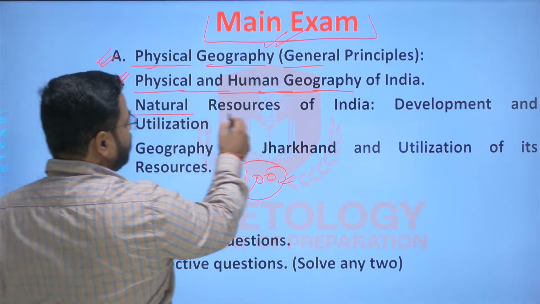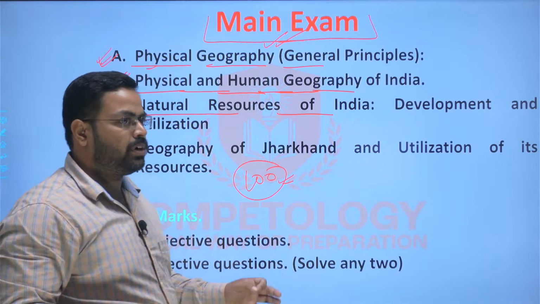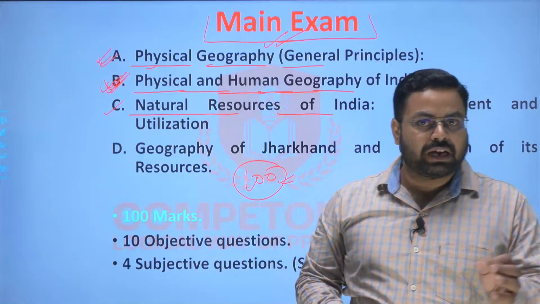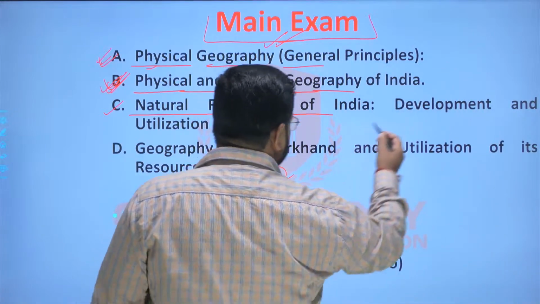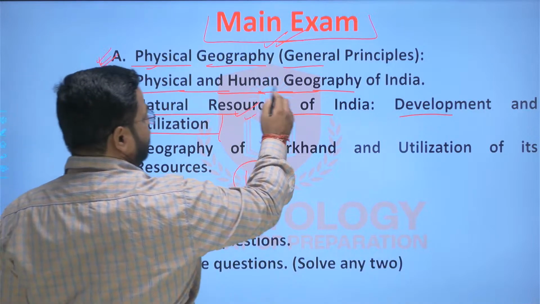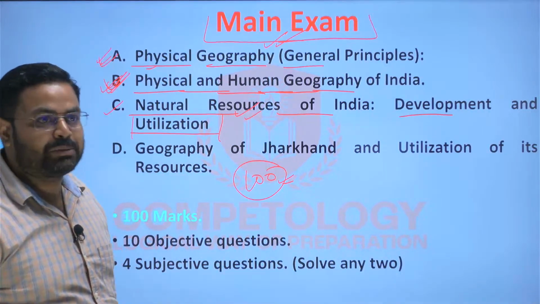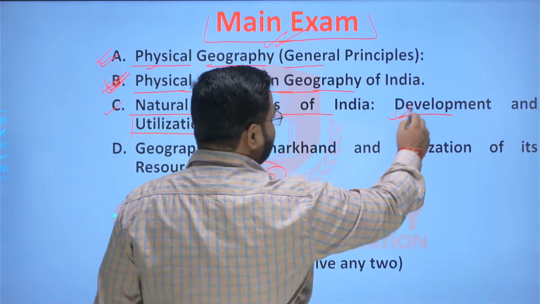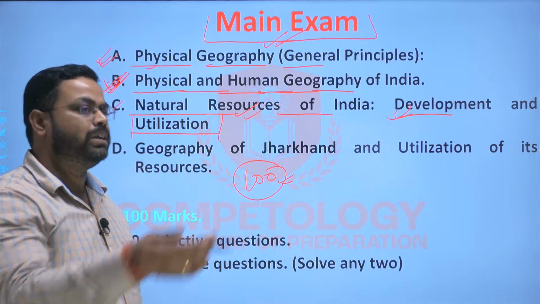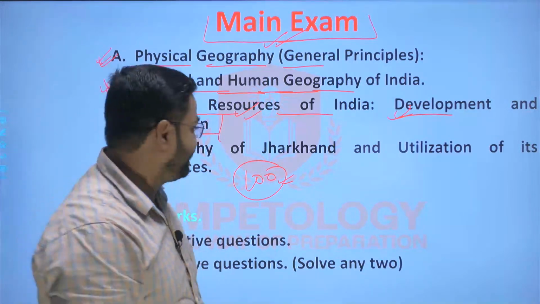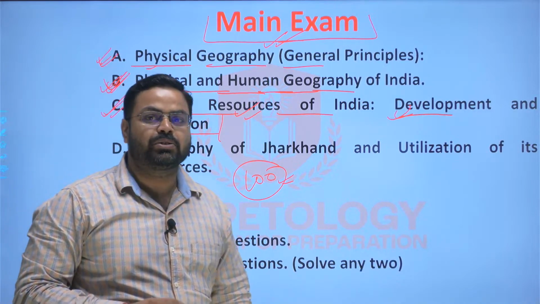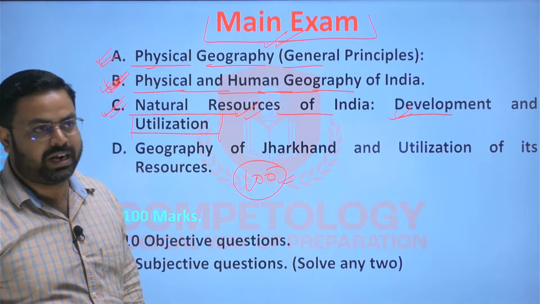Next is the natural resources of India. First of all, you have to learn about the distribution, its availability. Thereafter, the focus will be on development and utilization. पहले ये तो पता कर ले है कहाँ, then only you will be in a position to develop it, mine it, and then only you will be in a position to utilize it. That is, refine it, or if it is coal, then directly burn it, right? So here the third part is related to natural resources, right?